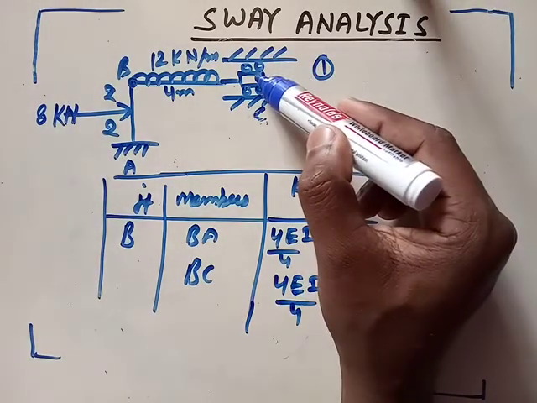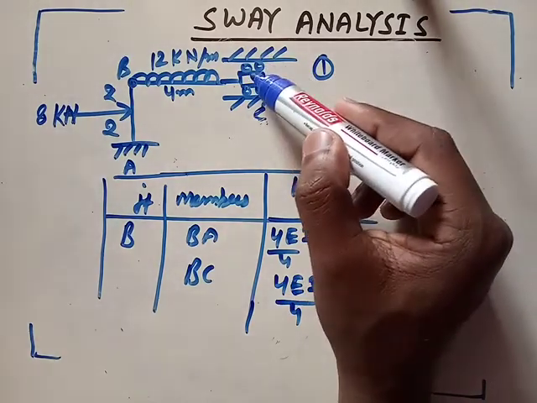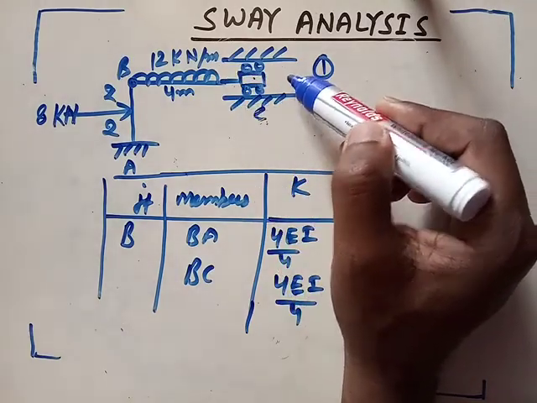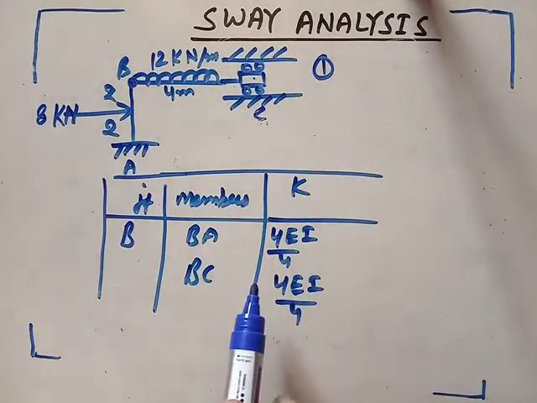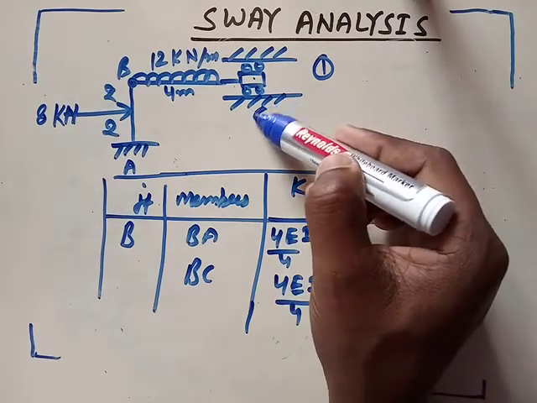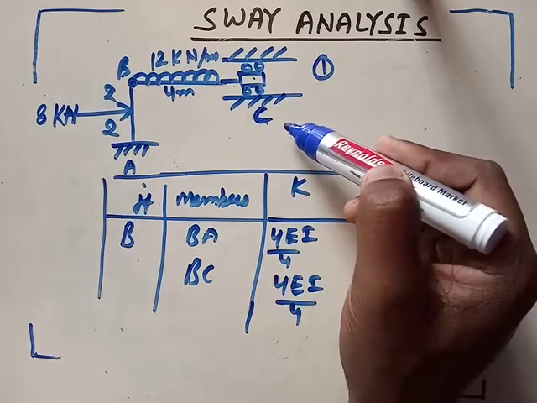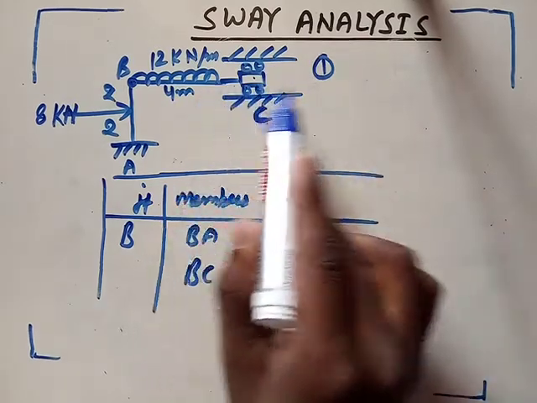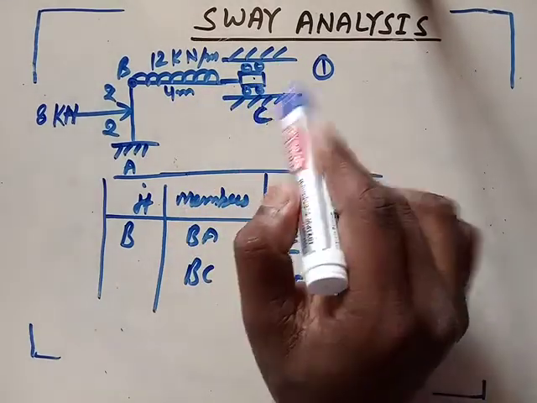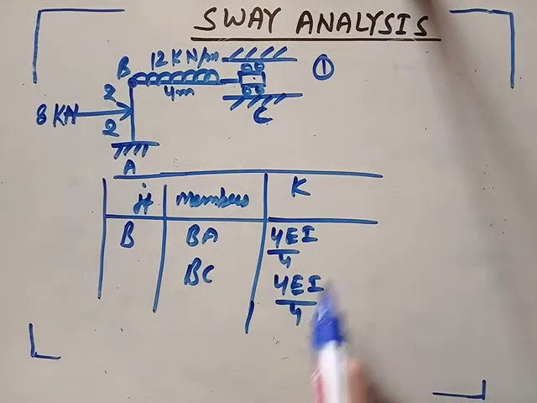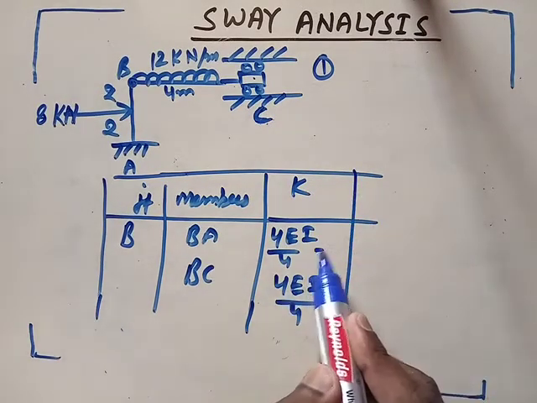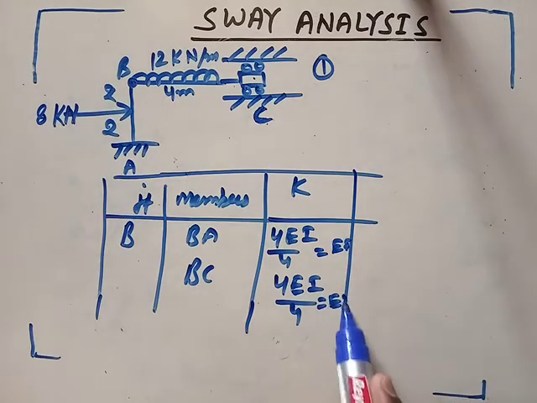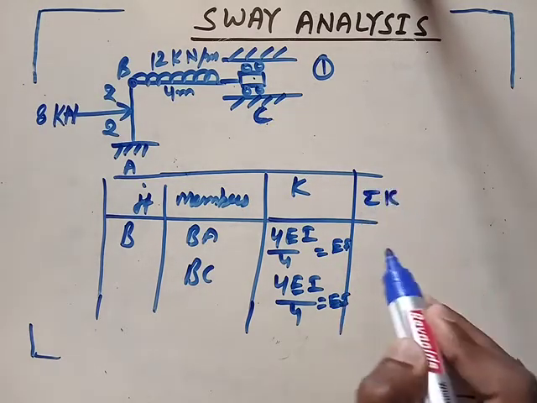See, this is not a hinge support, this is a guided roller, so here moment is restrained, that's why this is also 4 EI by L, not 3 EI by L. For this C point, it is again 4 EI by L, not 3 EI by L, because moment here is restricted. Only horizontal displacement is provided, no vertical displacement and no moment. So this is EI, this is also EI. So sigma K is 2 EI.